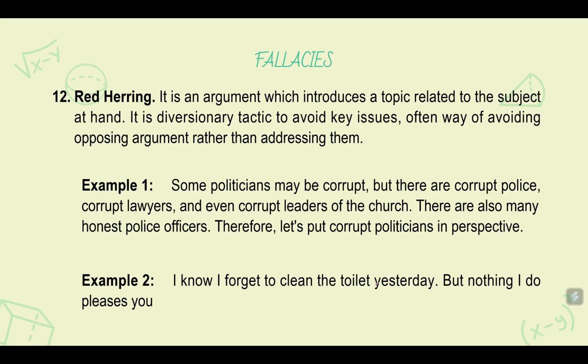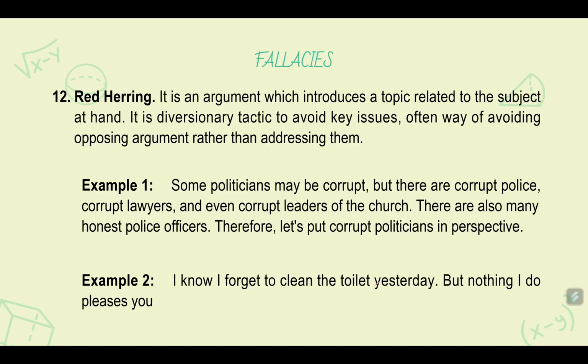Next is red herring. It is an argument which introduces a topic related to the subject at hand. It is a diversionary tactic to avoid key issues, often a way of avoiding opposing arguments rather than addressing them. So example, some politicians may be corrupt, but there are corrupt police, corrupt lawyers, and even corrupt leaders of the church. There are also many honest police officers.